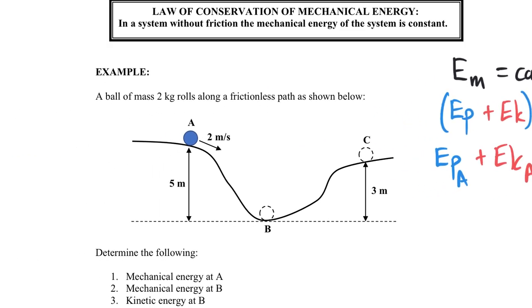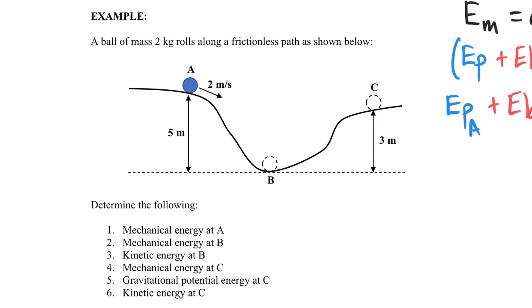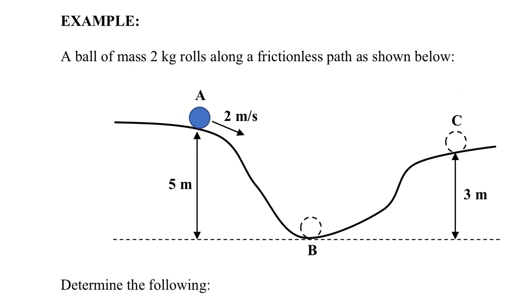So let's consider an example. A ball of mass 2 kilograms rolls along a frictionless path as shown below. We observe this system when at point A the ball has already been accelerated to the point where it has a velocity of 2 meters per second. So we start to observe the system here. It's got a velocity of 2 meters per second, which means that the ball has got kinetic energy.